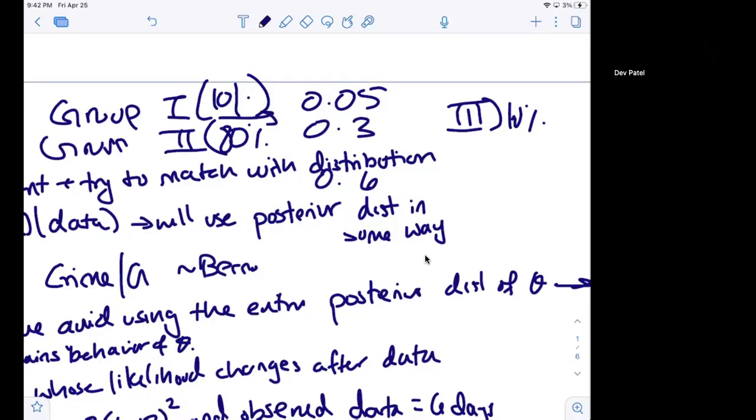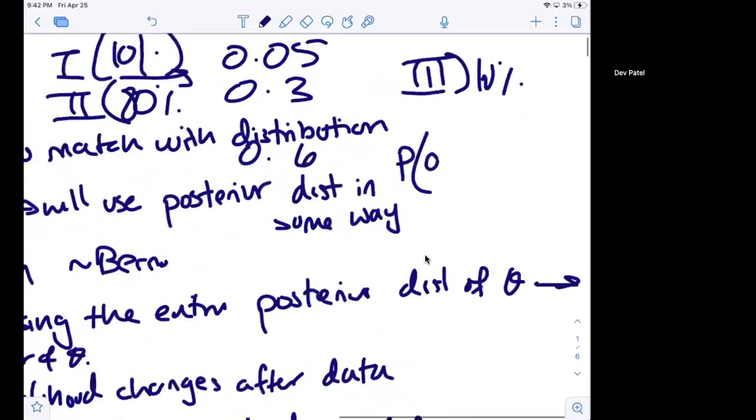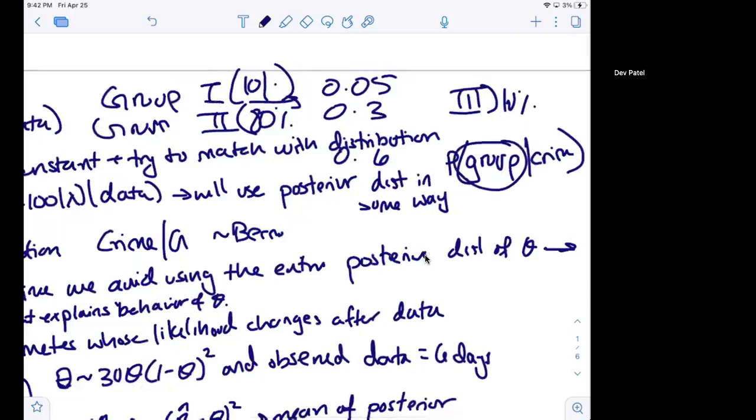Now, if we observe that this person, for example, has actually committed a crime, then we can now actually shift the proportion that the individual is coming from. So the probability of a specific group, given that an individual has committed a crime, right? That's the new observed data. We can actually adjust our prior distribution to get our posterior distribution. So posterior distribution is essentially the updated prior distribution based upon the data that we have received.